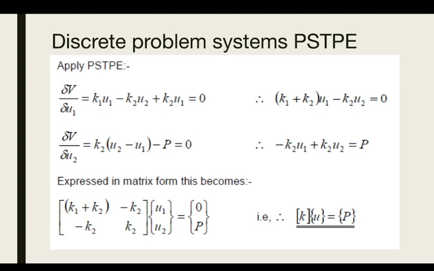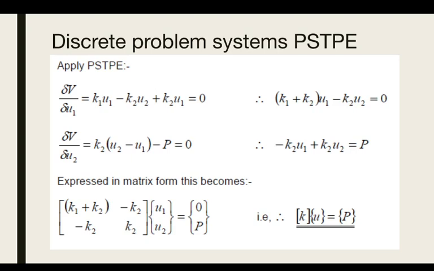If you write it in matrix form, after taking U1 and U2 aside, there will be a 2 by 2 matrix, and the right side will be 0 and P. So you can write this summative matrix, that is K1 plus K2, minus K2, minus K2 and K2, a 2 by 2 matrix.